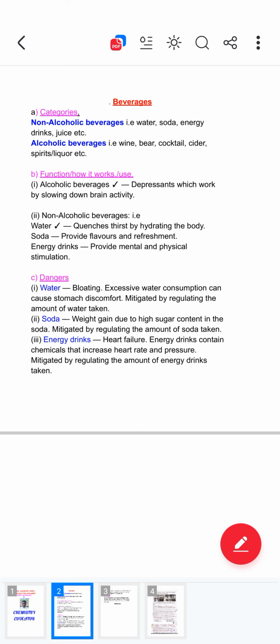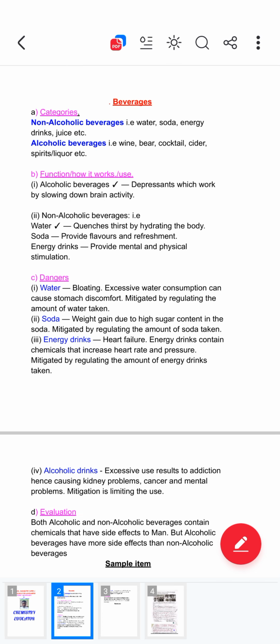You have non-alcoholic beverages. These beverages we always take in our daily life, we can categorize them into two. We have non-alcoholic beverages. For example, we have water, we have soda, we have energy drinks, and also juice. All those are non-alcoholic. When you check the chemical compositions of these beverages, they don't have alcoholic content in them.